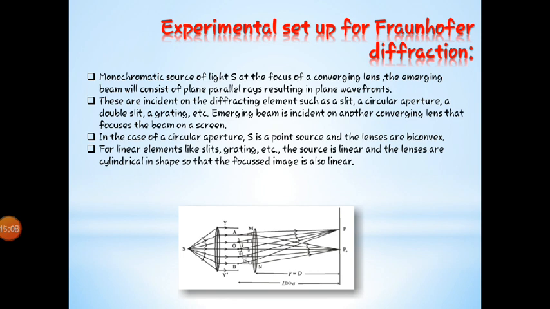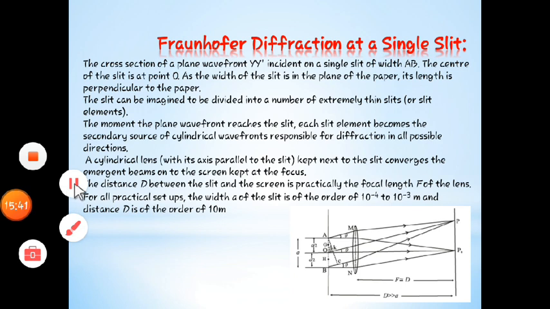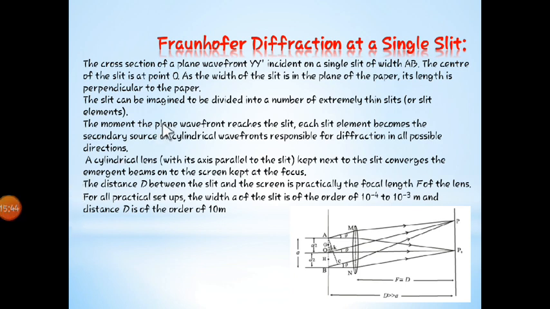Now we are moving forward to the next point, which is also part of this, and we have to consider all these points to cover the second point. All right, by this we come to know that for Fraunhofer diffraction we should consider two lenses. This is the first one. Okay, so let's see the second, which is Fraunhofer diffraction at a single slit.